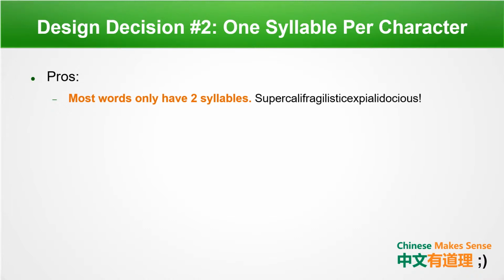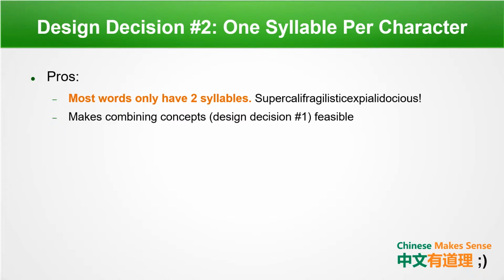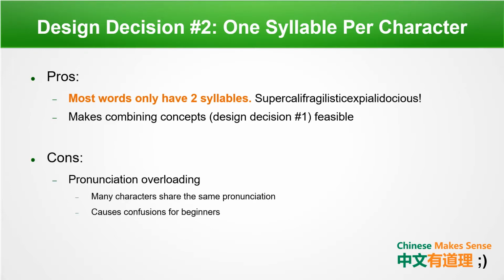One pro is that most Chinese words only have 2 syllables. That's supercalifragilisticexpialidocious. As a result, this makes combining concepts, which is the first design decision, feasible. As to cons, this results in a lot of pronunciation overloading. What this means is that many characters share the same pronunciation, which can cause quite some confusion for beginners.